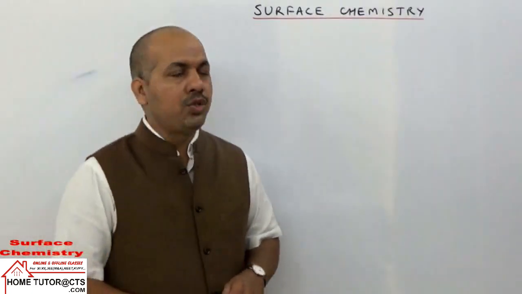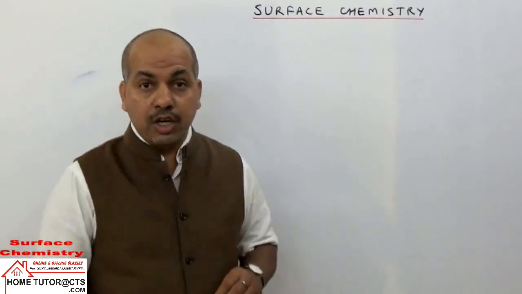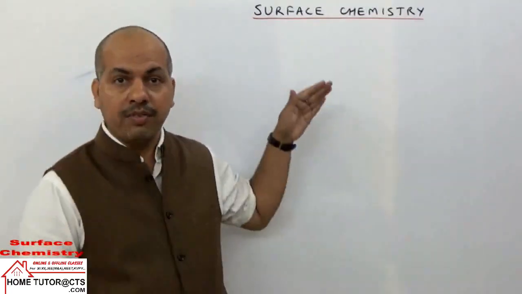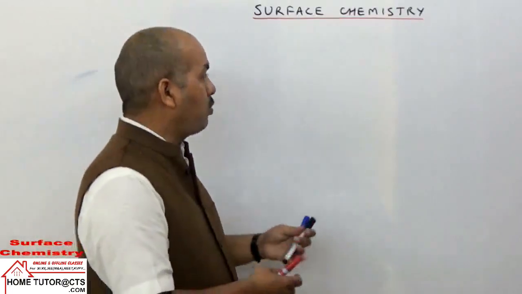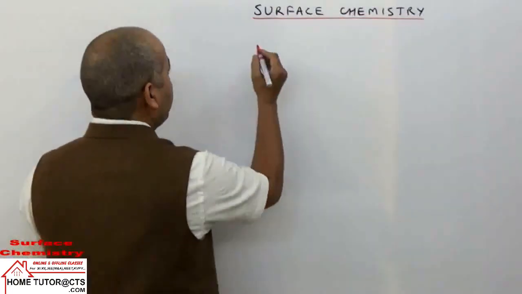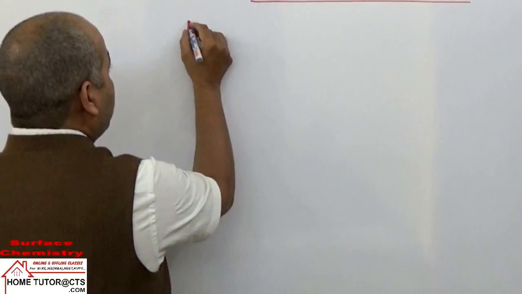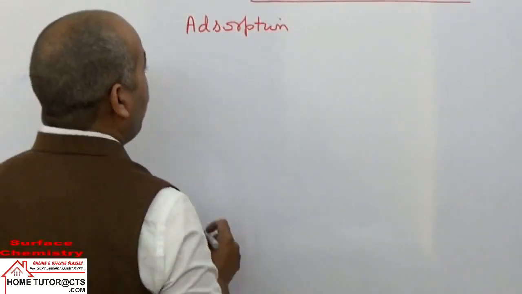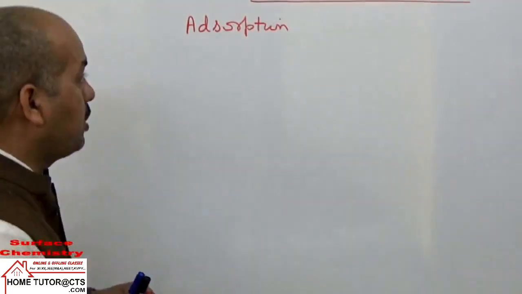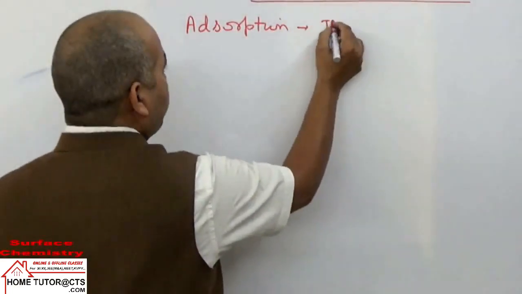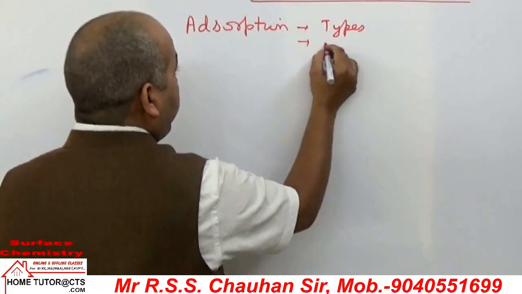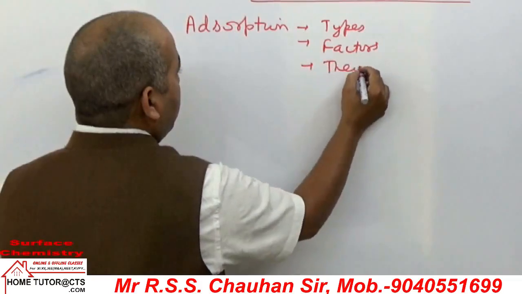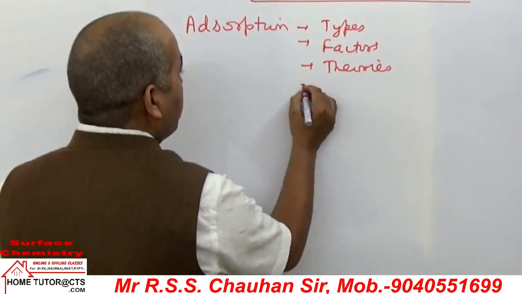Hello students, today we are going to discuss our next chapter, surface chemistry. This chapter we will study in three parts. One is surface chemistry, where we will study the phenomena of adsorption: adsorption types, factors affecting adsorption, different theories of adsorption, and applications of adsorption.